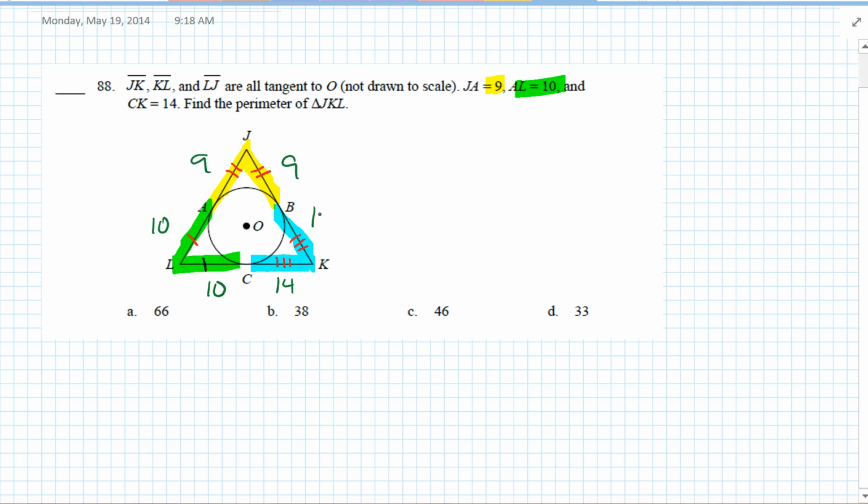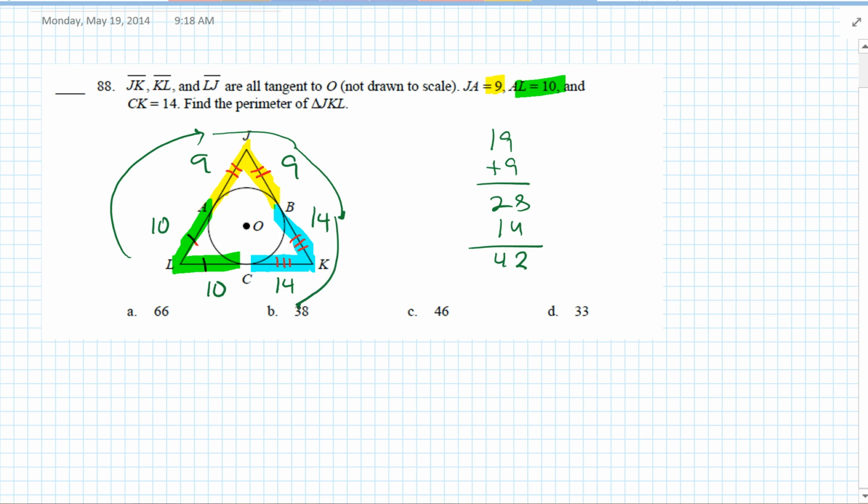The question asks for the perimeter. So now we just got to sum these things up. So let's start systematically at L and work our way around. 10 plus 9 is 19. Plus 9 is 28. Plus 14 is 42. Plus another 14, 56. And plus another 10 is 66. The answer is A, 66.